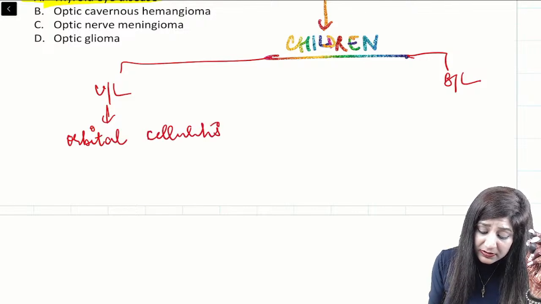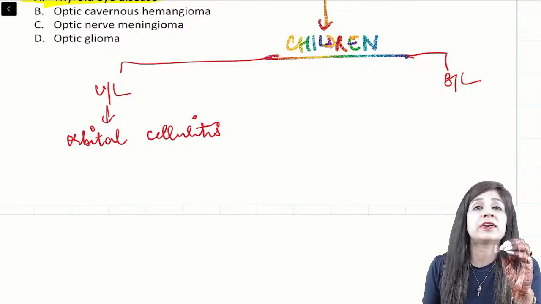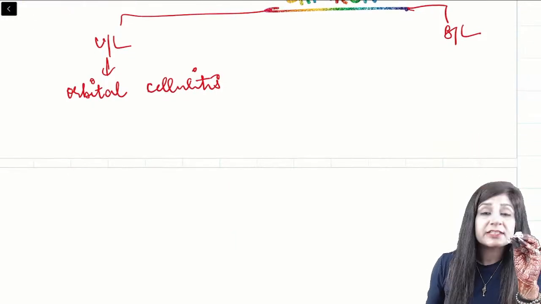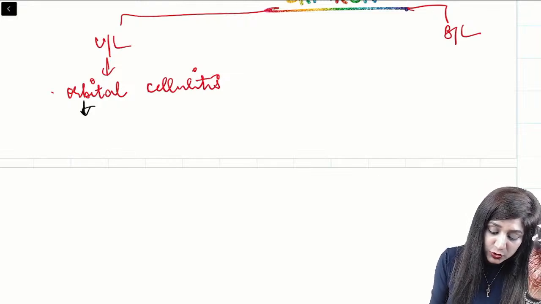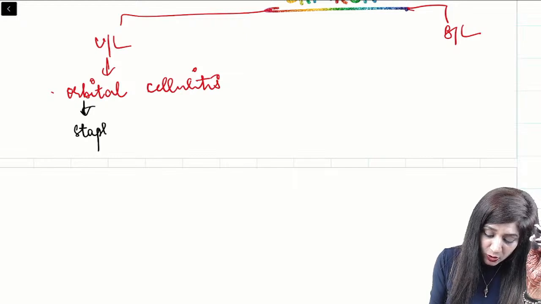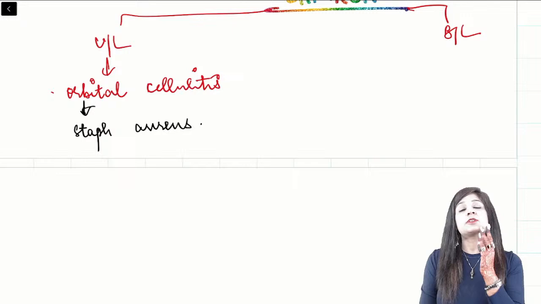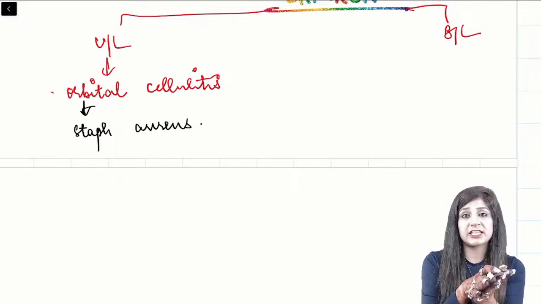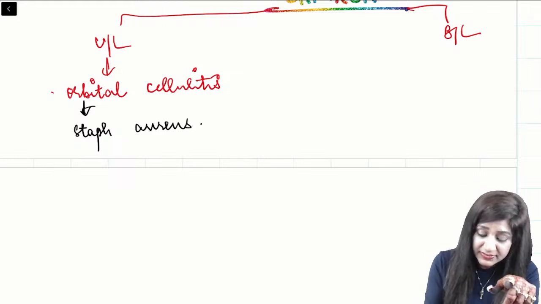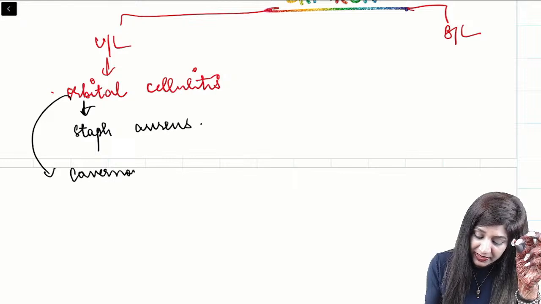Now there are a couple of questions structured around orbital cellulitis. First of all, the cause: mainly it is due to Staph aureus. It presents with unilateral proptosis. Usually it is not severe in itself, but yes, it can lead to an emergency called cavernous sinus thrombosis.